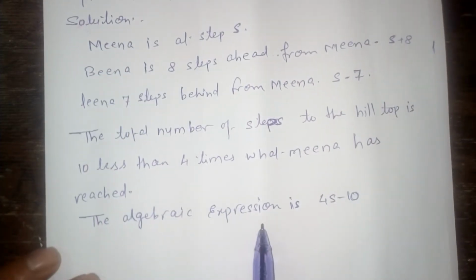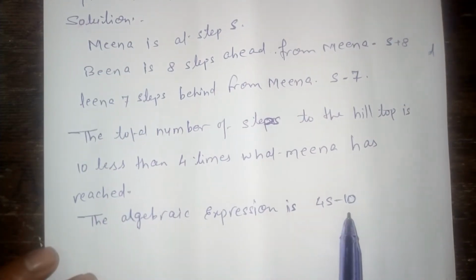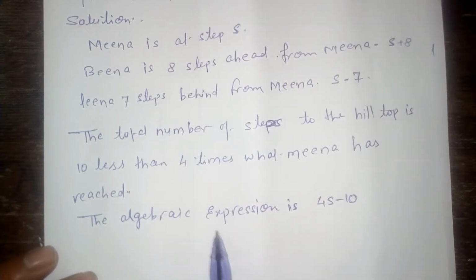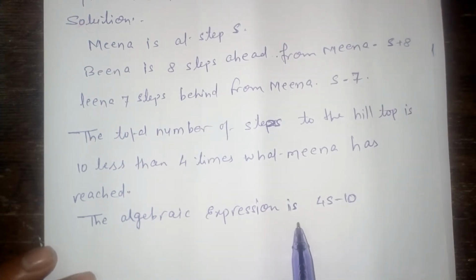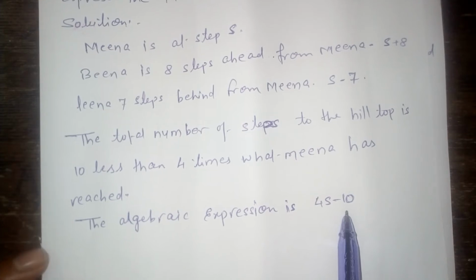The algebraic expression is 4S minus 10. This is the required answer.